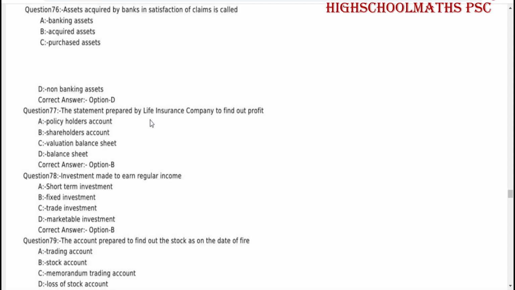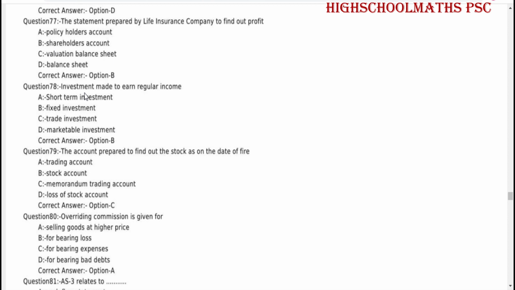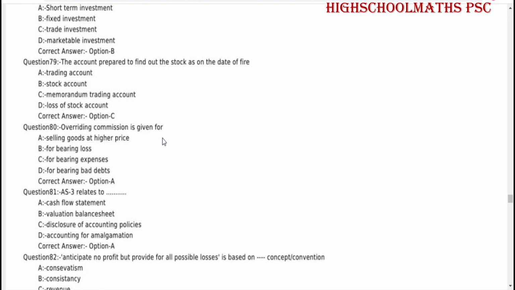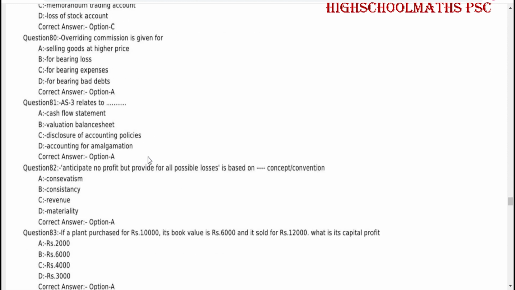The statement prepared by life insurance company to find out profit: shareholders account. Investment made to earn regular income: fixed investment. The account prepared to find out the stock as on the date of fire: memorandum trading account. Overriding commission is given for selling goods at higher price.